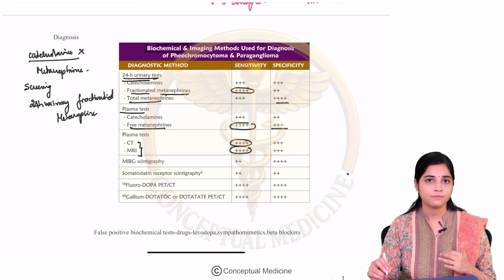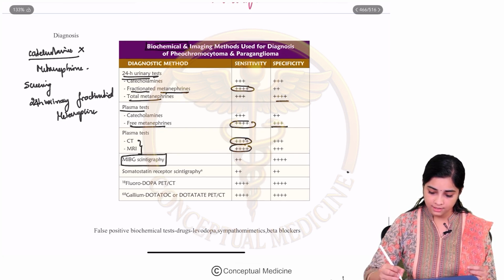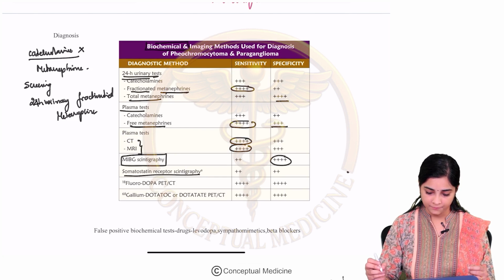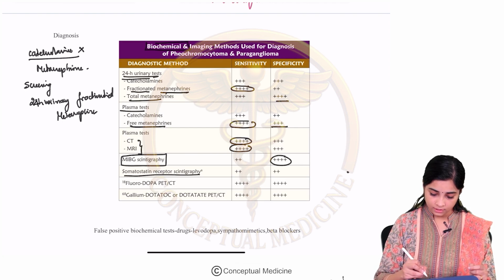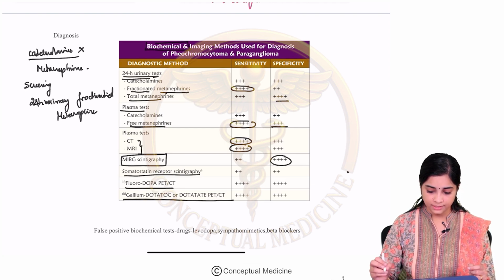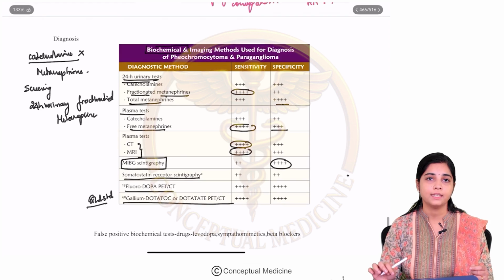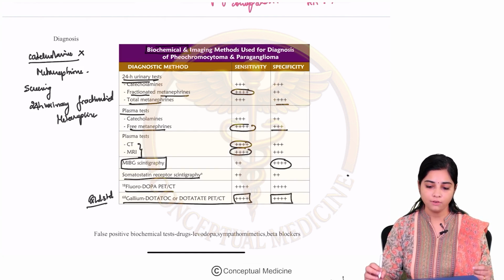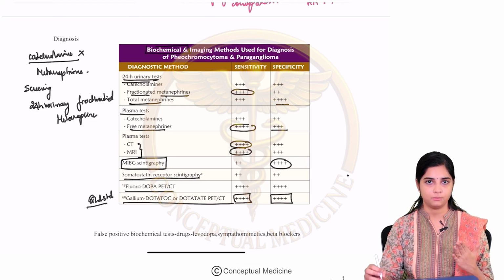Okay, so newer tests which are being done are your radionuclide tests, which are used for the diagnosis of Pheo. The test which is highly specific is your MIBG scintigraphy. Then you have somatostatin receptor scintigraphy. But what I would say is the most sensitive and most specific test is your fluorodopa PET-CT or gallium dotatate PET-CT. So your gold standard for diagnosis of Pheo is gallium dotatate PET-CT because of its high sensitivity and specificity of more than 95% in the diagnosis of pheochromocytoma.